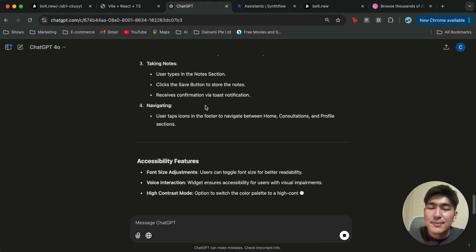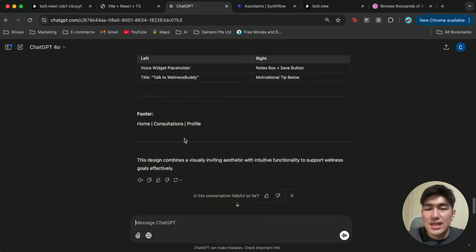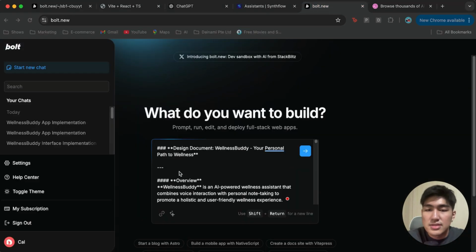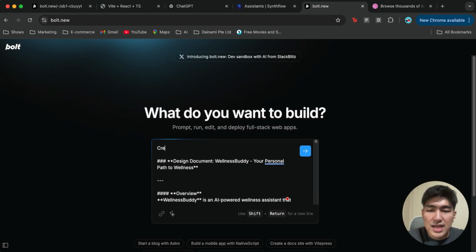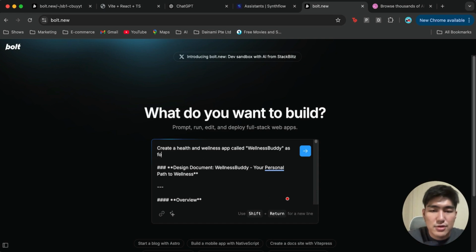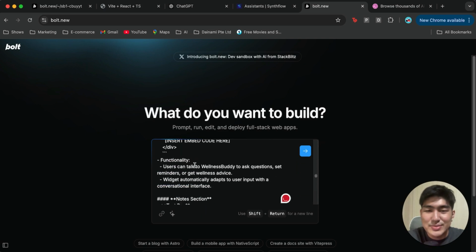And you can, of course, prompt GPT over and over again if there are certain things that you want to change. Let's say you like what you see over here. We're just going to copy these, go back to Bolt, type it in, and type on the top: Create a health and wellness app called Wellness Buddy as follows. And before we end off the document, we want to get the embedded code to be added in as well.